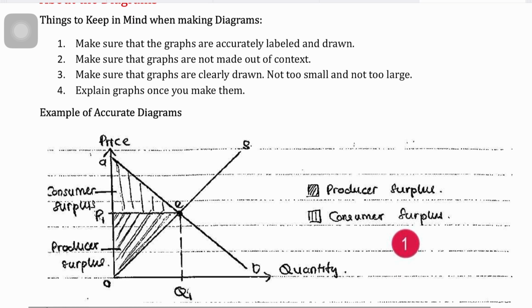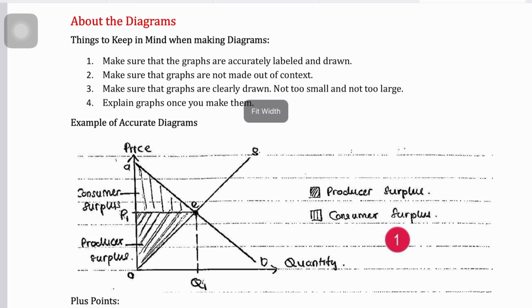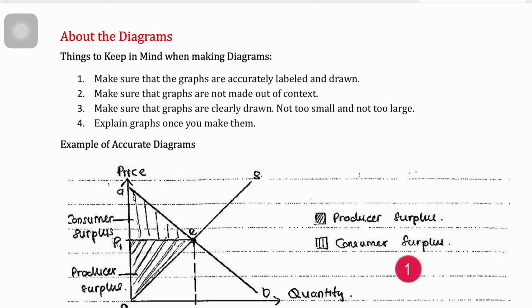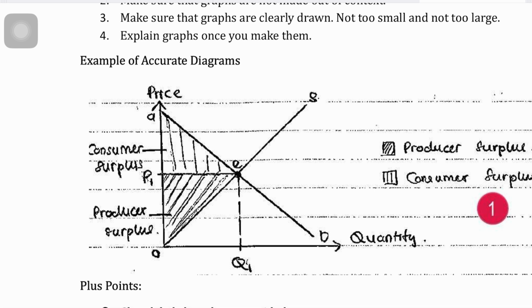Also, guys, as far as the diagrams are concerned, please follow the steps that I have written over here. Number one, things to keep in mind when making the diagram. So important information. Number one, make sure that the graphs are accurately labeled and drawn. Accurately labeled and drawn means that, for example, if you see this diagram, the diagram is drawn with a scale, right? The diagram is drawn with a scale properly. The demand curve is drawn like this, a straight line. The line is not crooked. It shouldn't be crooked like it's coming like this, not like this. It's a proper straight line.